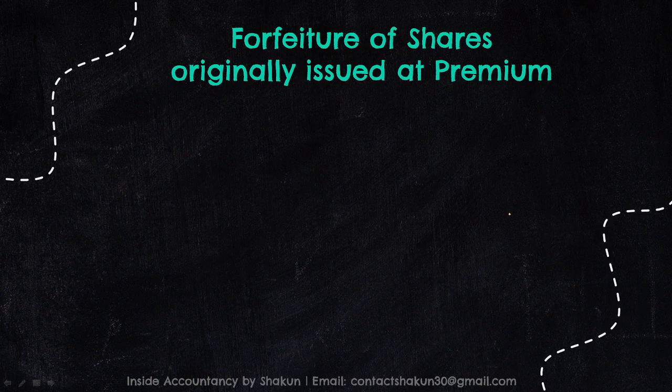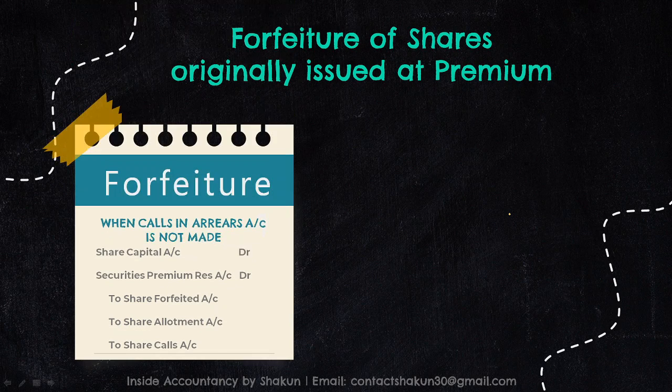Let's look at the accounting treatment at the time of forfeiture of the shares. So as I told you, there are two instances. First is when calls in arrears account is not made. When it is not made, that means you are not going to credit calls in arrears account. Rather, you will credit the respective stage which the person has not paid, right? Now, in case premium is unpaid, because obviously if the premium is paid, the premium will be ignored, right?